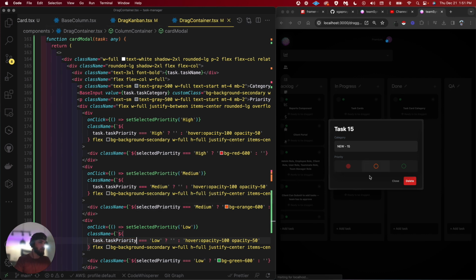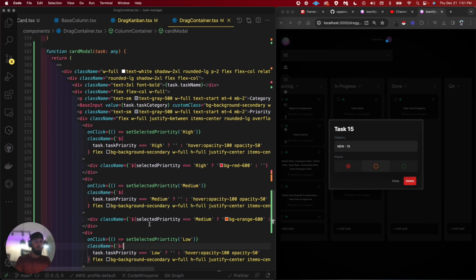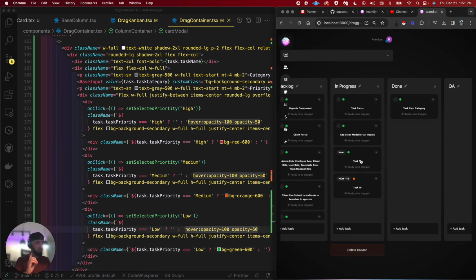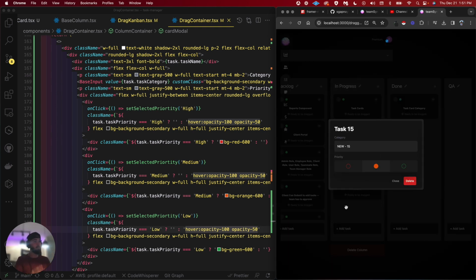So boom, this should do it. Okay, selected priority. We actually want to copy that there, paste that there, and paste that there as well. And that should configure once I save. Boom, there it is. Okay, so now every task I click, perfect. It's on the green dot. There's no priority with that one, but there should always be a priority with every task. It should either be one of the three. It should never actually have a case where it's not these.